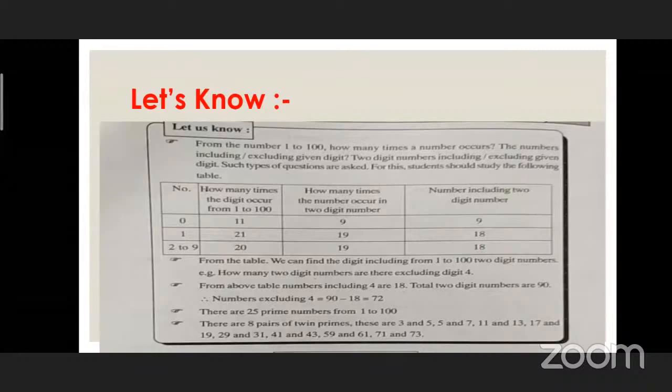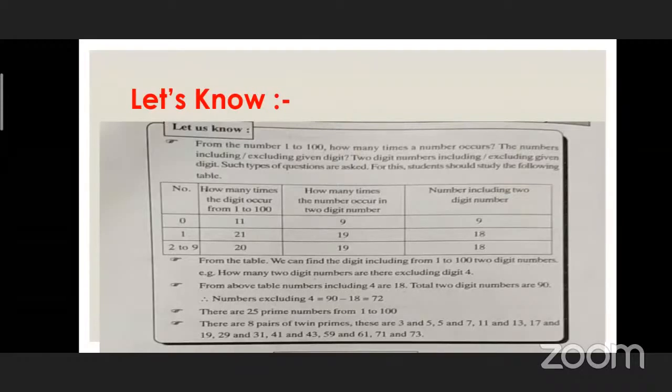You can take a screenshot also if you want this. From this table, we can find the digit including from 1 to 100 two-digit numbers. Example, how many two-digit numbers are there excluding digit 4? You can see the information given on your screen. From the above table, numbers including 4 are 18.